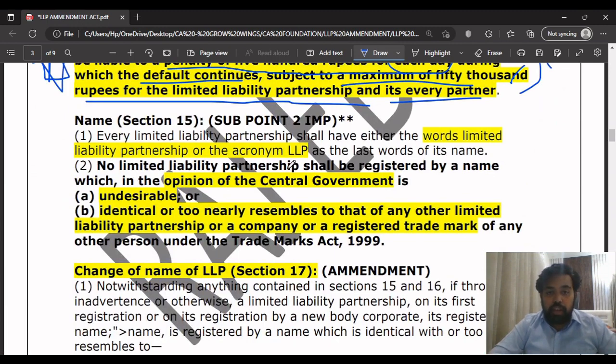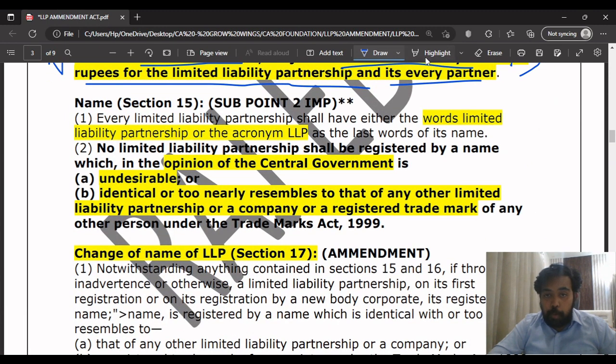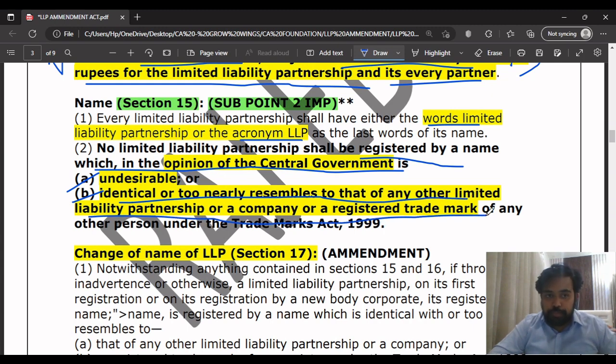Next point is name. In this point, sub point 2 is very, very important from the exam point of view. Section 15, name. What they are trying to tell here is that every LLP shall have either the words limited liability partnership or the acronym LLP as the last words of its name. No LLP shall be registered by a name which, in the opinion of the central government, is undesirable or identical to, or too nearly resembles, that of any other LLP or a company or a registered trademark.